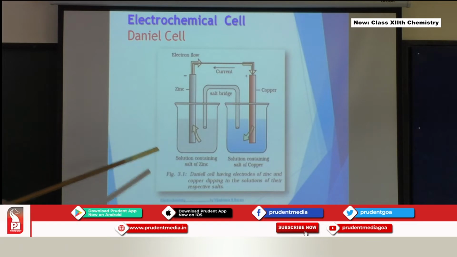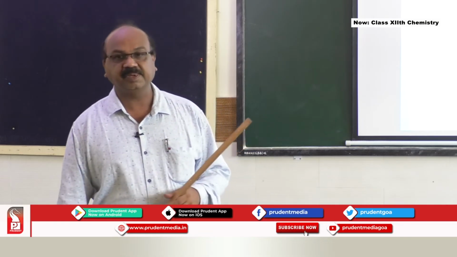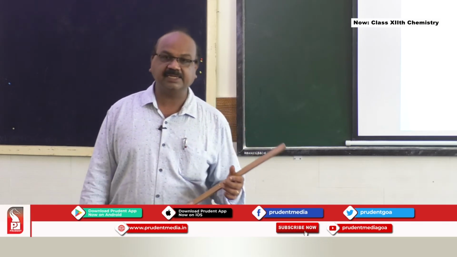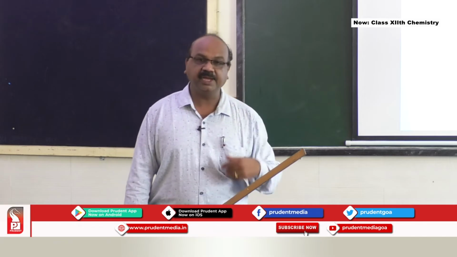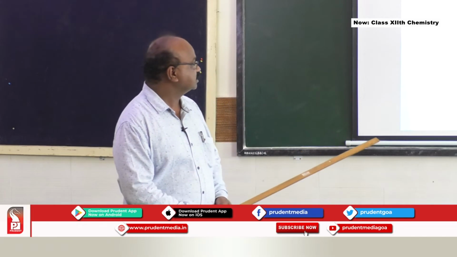So what will happen after some time to this particular zinc rod? You will find that the zinc rod will start dissolving. That means it will become less and less. Why is it becoming less and less? Because zinc is going into the solution in the form of Zn2+ ions, and electrons are set free.